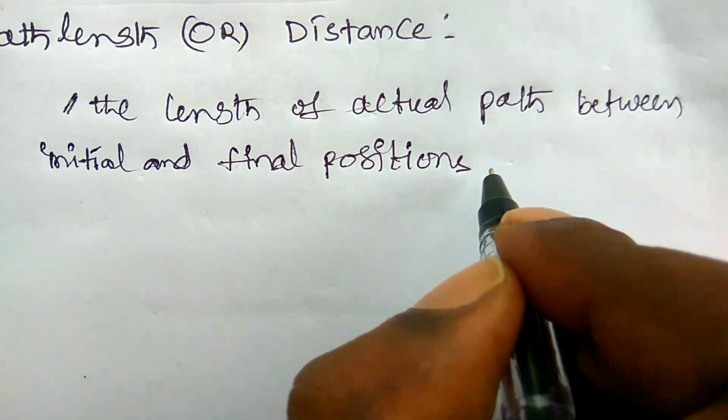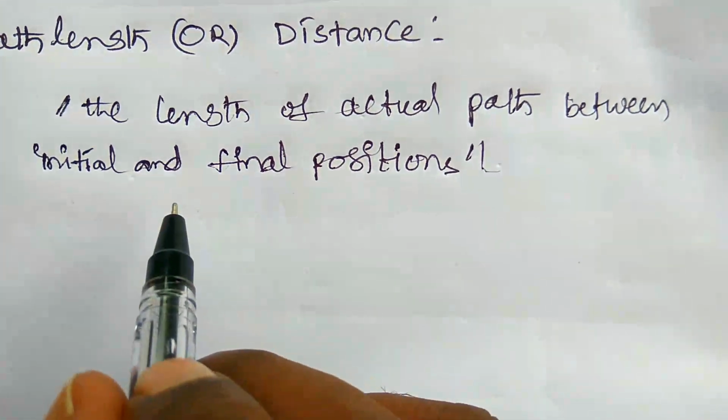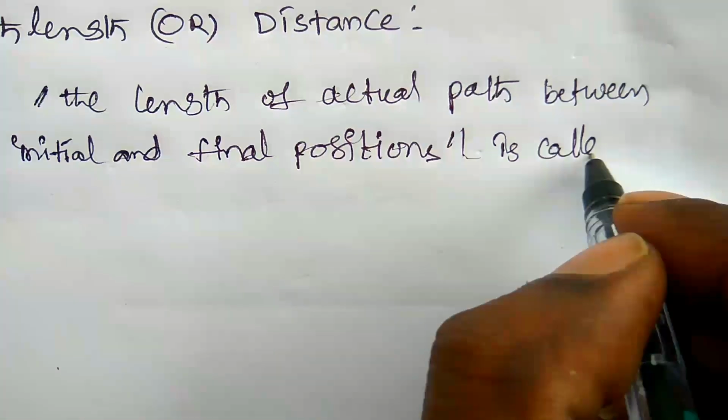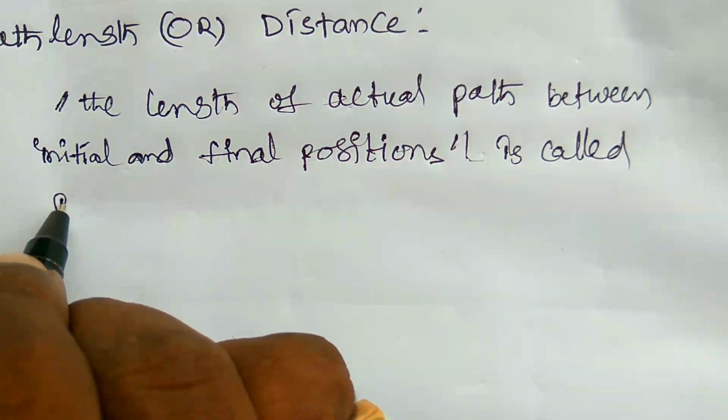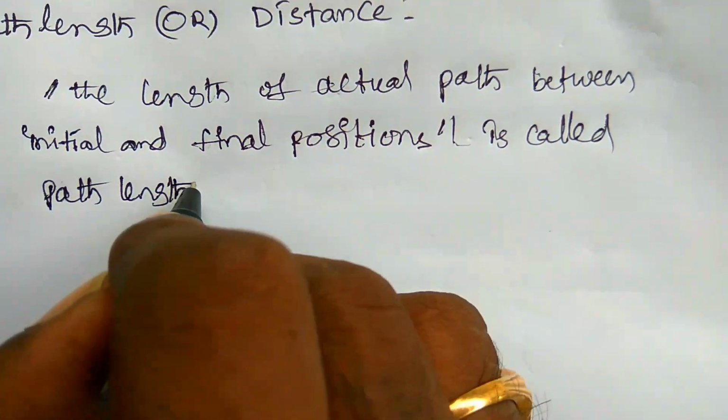So the length of the actual path between the initial and final positions is called path length, and it is known as the distance.